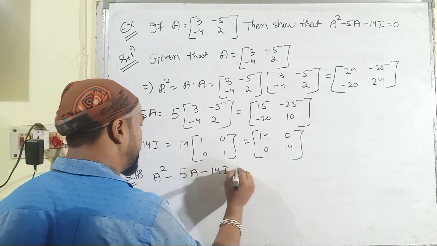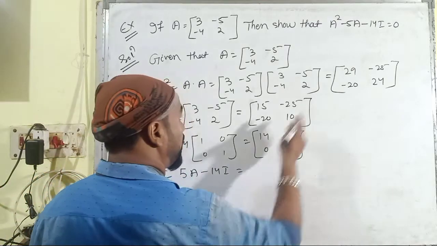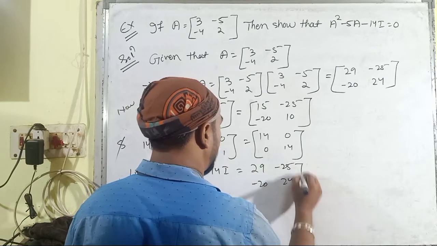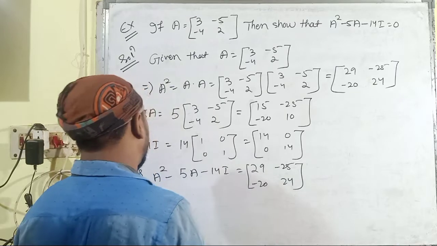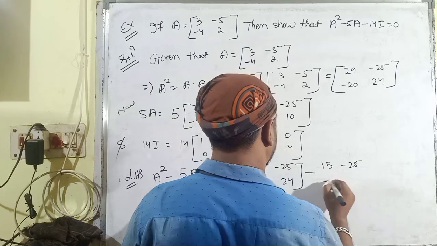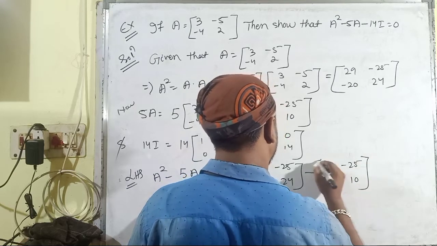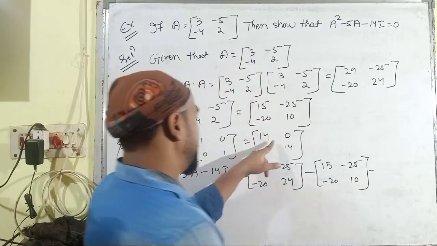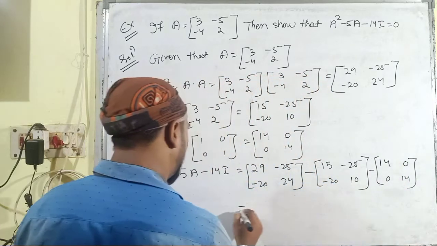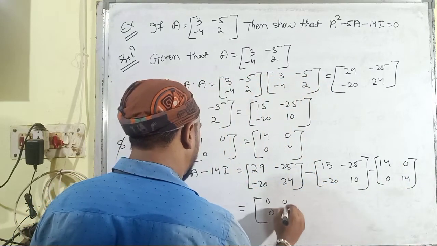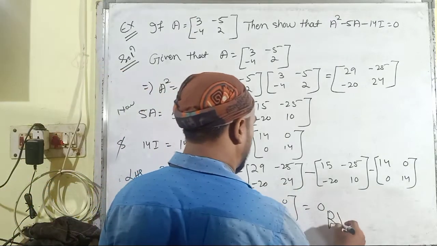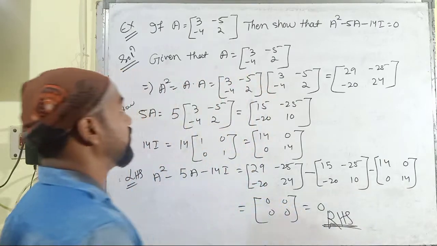5A minus 14I. Then you have to write down the A square here: [29 25; 20 24]. Then minus 5A, minus 5A is here: [15 25; 20 10], minus 14I, here it is 14I, [14 0; 0 14]. And by solving this you will find out that it will be a 0 matrix, which is equal to 0. And here it is the right hand side part of the given problem.